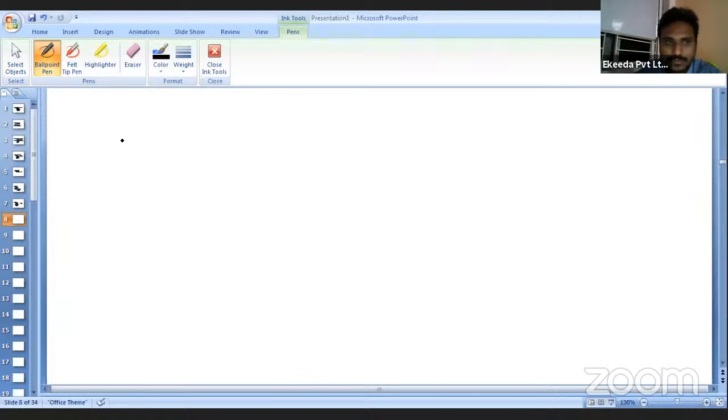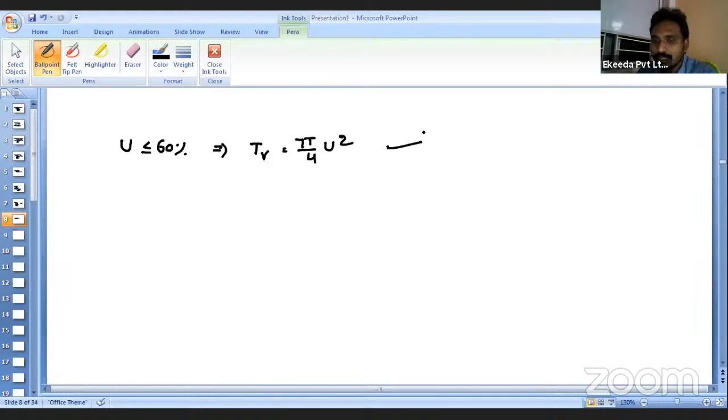Suppose your degree of consolidation is less than or equal to 60%, then the value of time factor is estimated as pi by 4 into U square. This is the standard equation that we have to learn by heart for the exam. Wherever the degree of consolidation is less than or equal to 60, they need not mention it in the given question. Depending upon the U value, you can directly find the time factor from this equation.